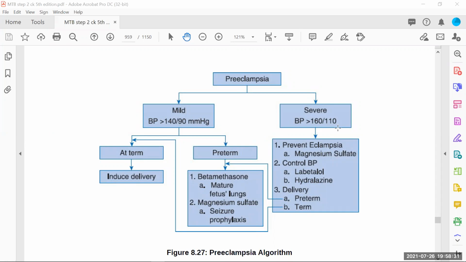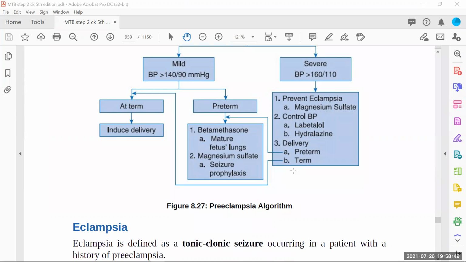And most likely, if she is preterm, we'll go for the cesarean section, because for induction we don't have much time. We usually prefer emergency cesarean in that case. If the CTG is reassuring and the mother's blood pressure is coming down, then only you can induce labor. Otherwise, we will not take chances of waiting for natural labor. So this is all about preeclampsia.